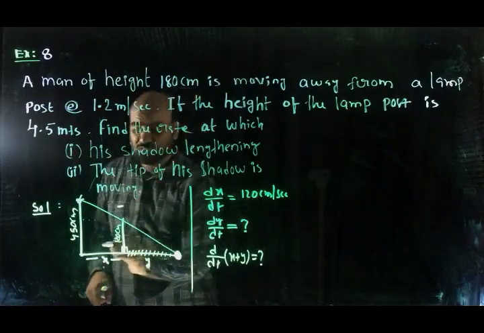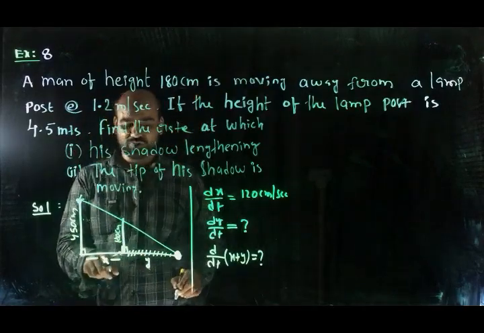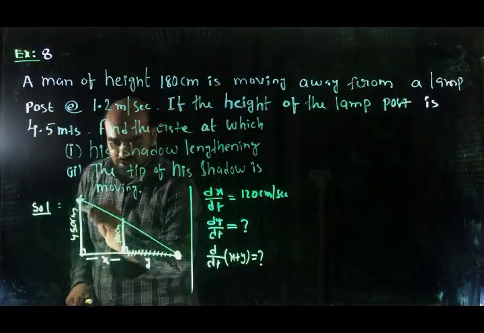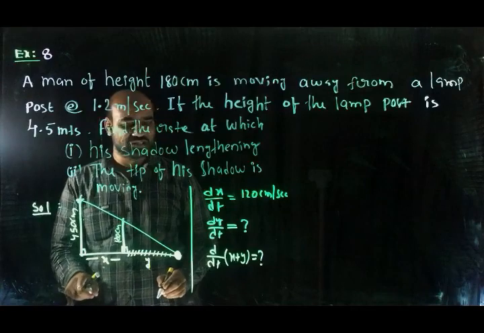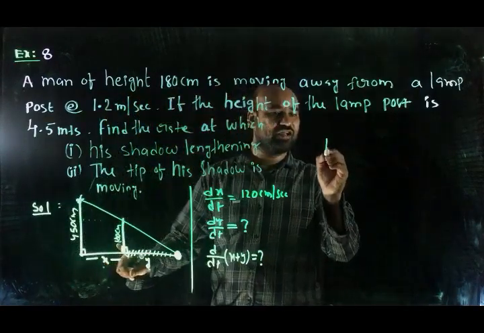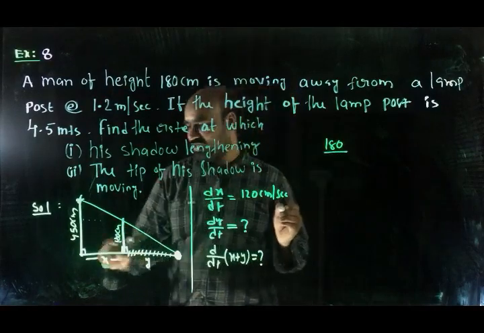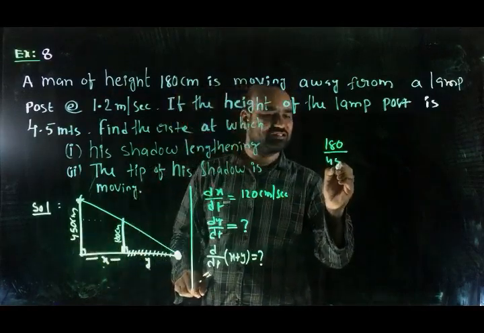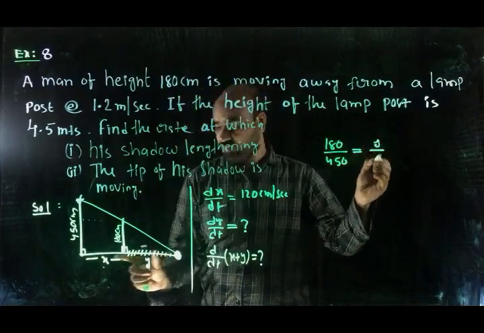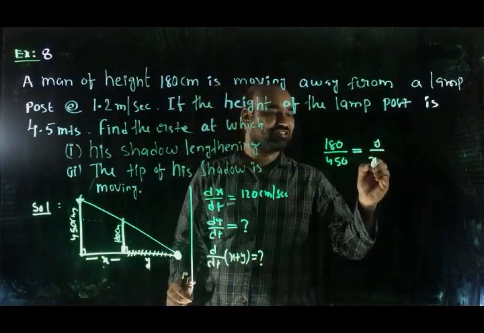Okay, so we want to create the relationship between x and y by using this right triangle and this right triangle. Both are similar right triangles. So directly I can say that 180 by 450 is equal to this side y by this total side x plus y.